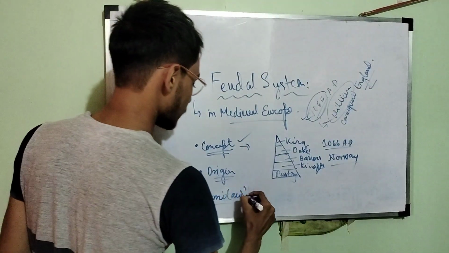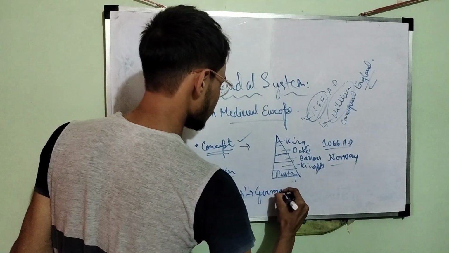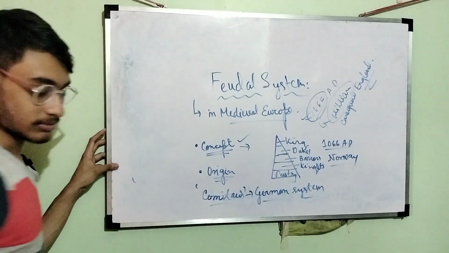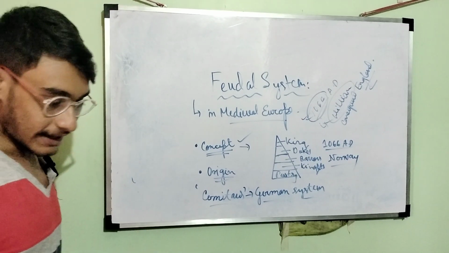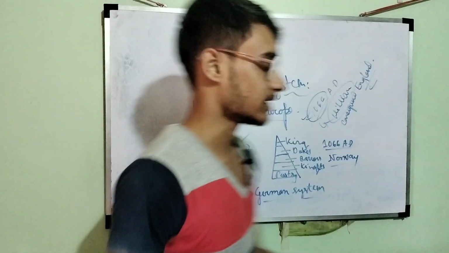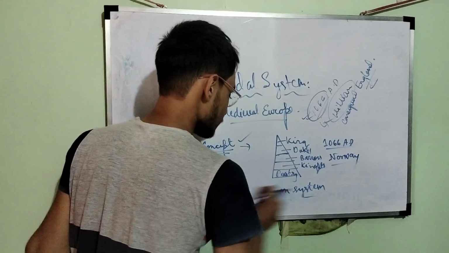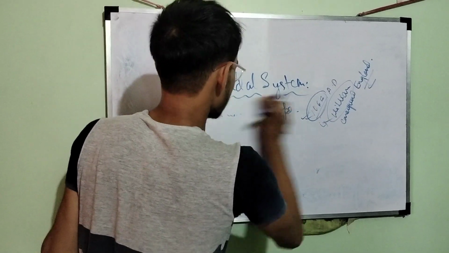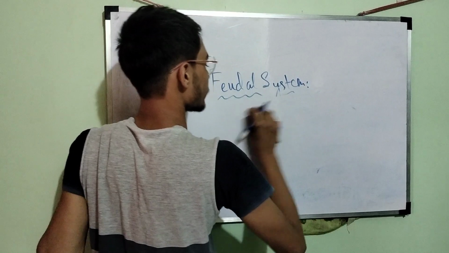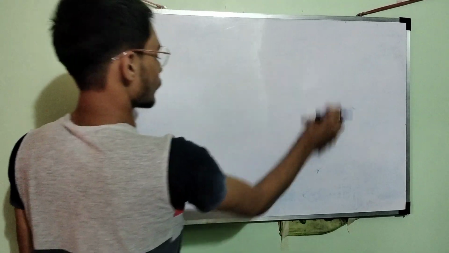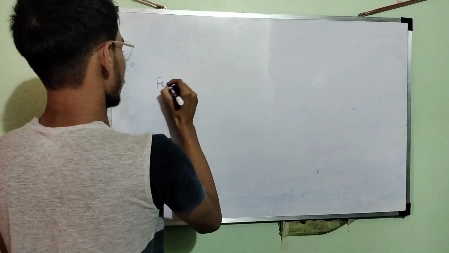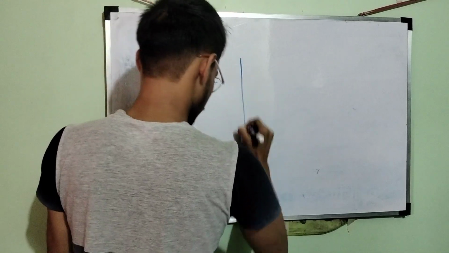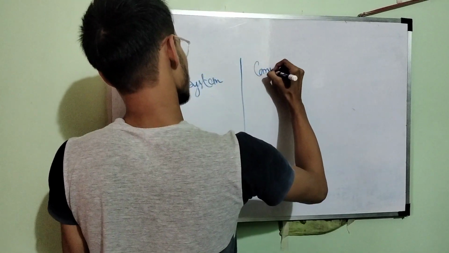It comes from comitas. What is comitas? Comitas is nothing but a German system. Before I explain the feudal system, we have to understand the difference between this comitas, a German system, and the feudal system. Where does this German system come from? Here we have the feudal system and here we have comitas.